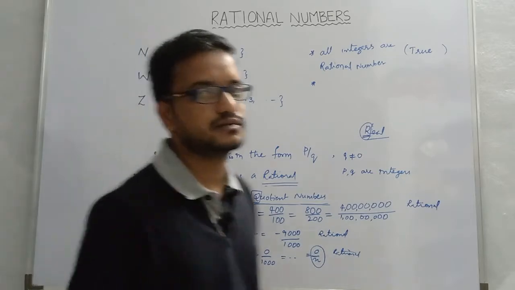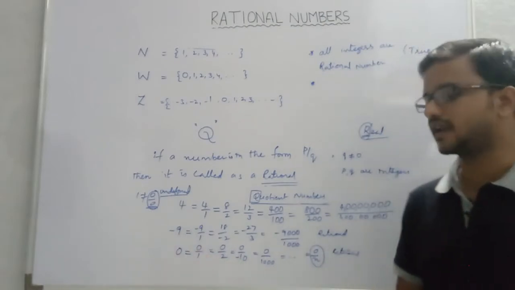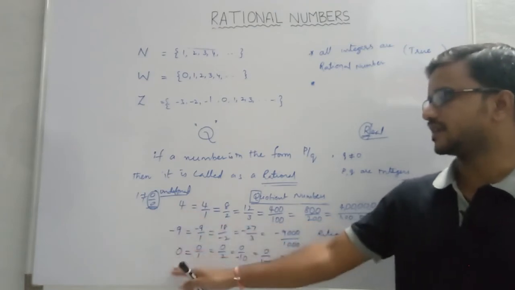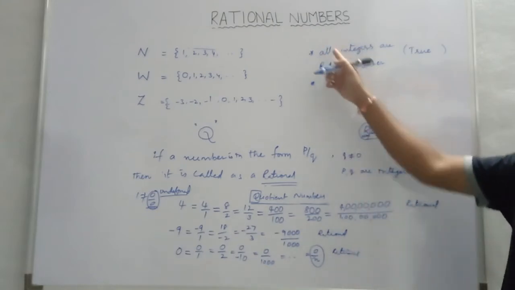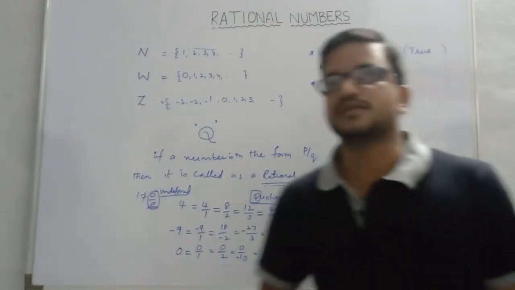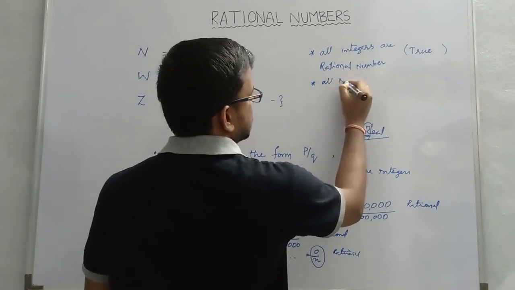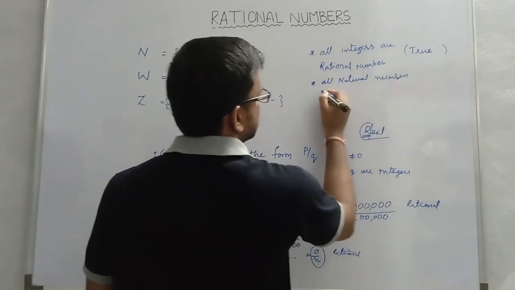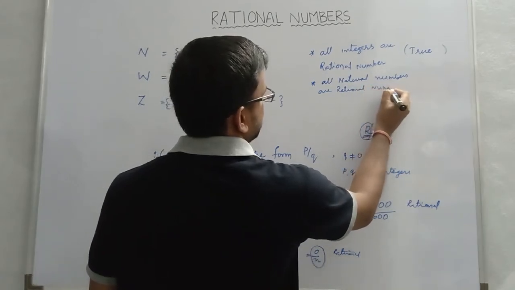So we have observed one positive, one negative, and one neither positive nor negative, that is 0. So in all these cases, every integer is represented as rational. That's why the statement is true: all integers are rational numbers. Okay, so in this way you can give some more statements like all natural numbers are rational numbers.